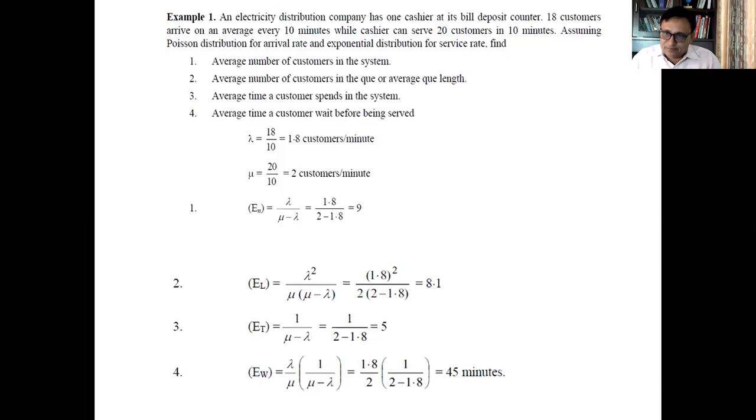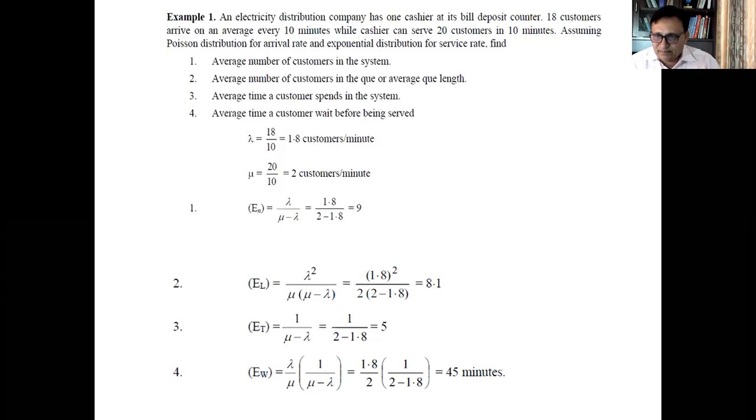Other things are given in the question and you have to remember the formulas. So the expected number of customers in the system is lambda over mu minus lambda. Here 1.8 and 2, these figures you will put in and you will get the result. Similarly, for the queue, if you want to find it out, lambda square over mu into mu minus lambda. Again, you have to remember the formulas and simply calculate two things.